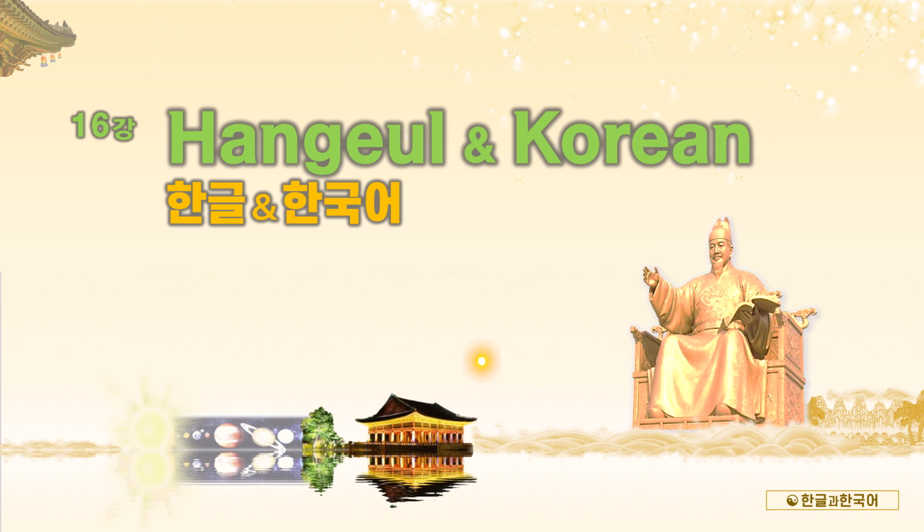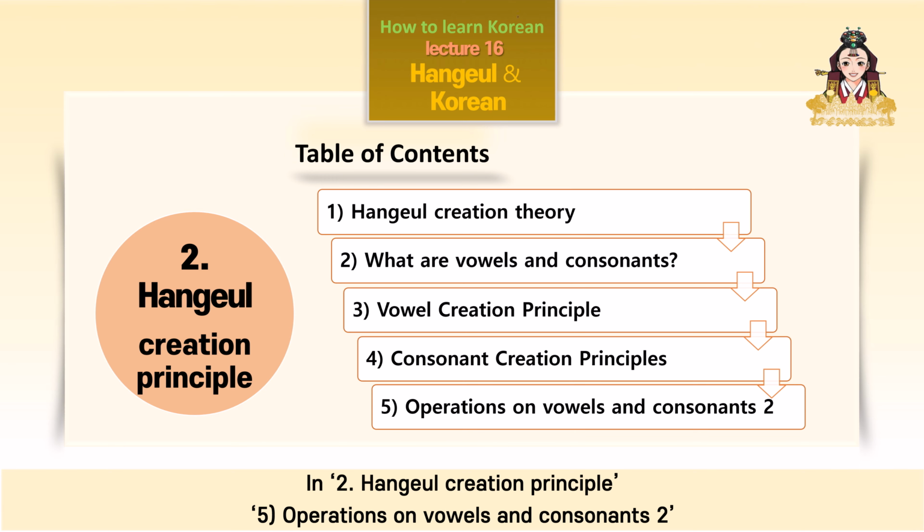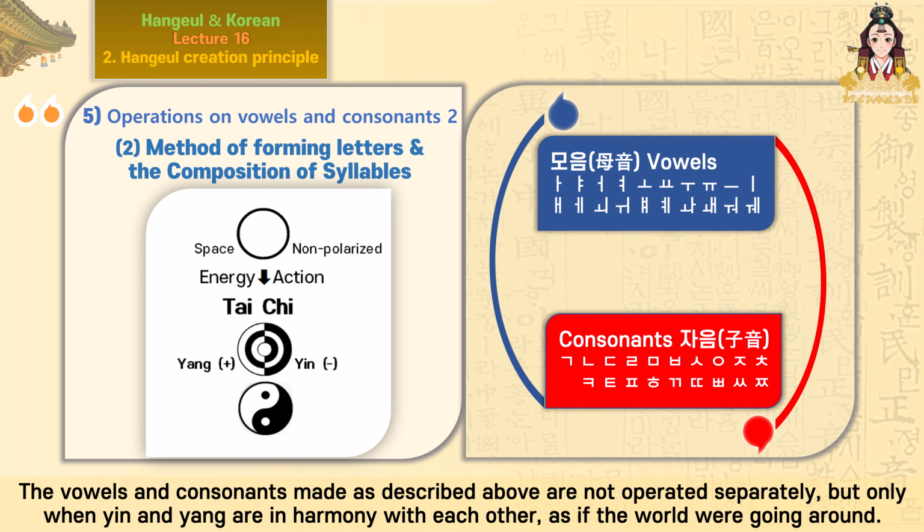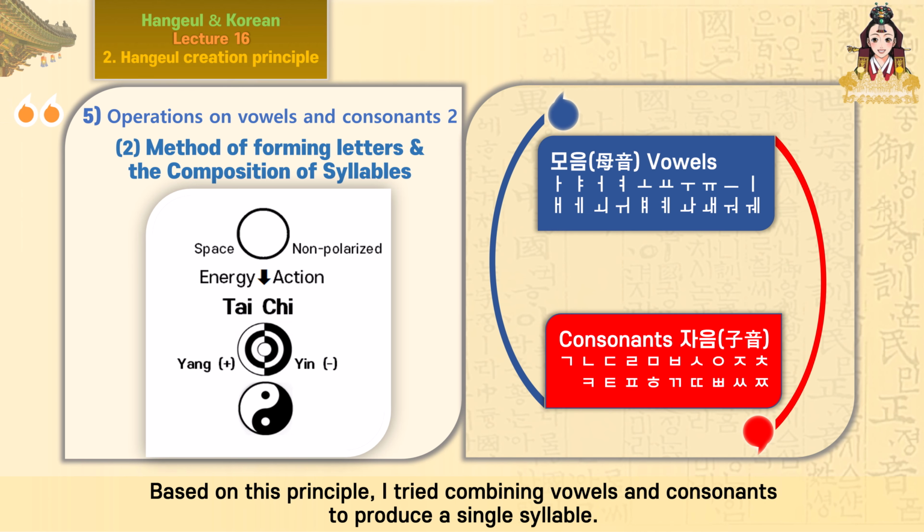Hangul and Korean. Lecture 16. In 2. Hangul Creation Principle. 5. Operations on vowels and consonants 2. The vowels and consonants made as described above are not operated separately, but only when yin and yang are in harmony with each other, as if the world were going around. Based on this principle, I tried combining vowels and consonants to produce a single syllable.